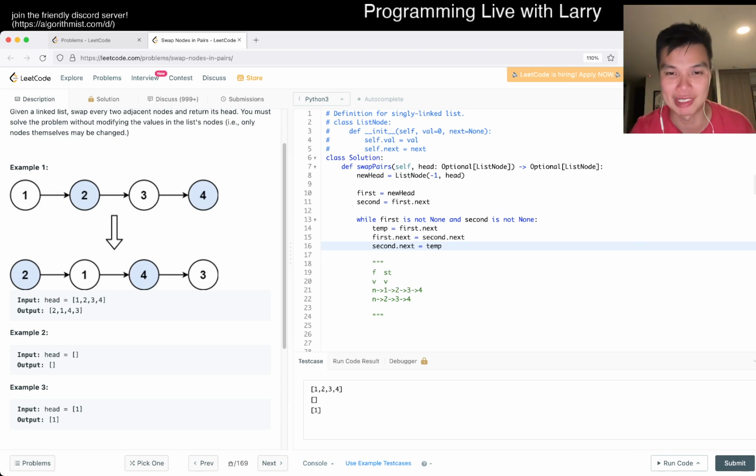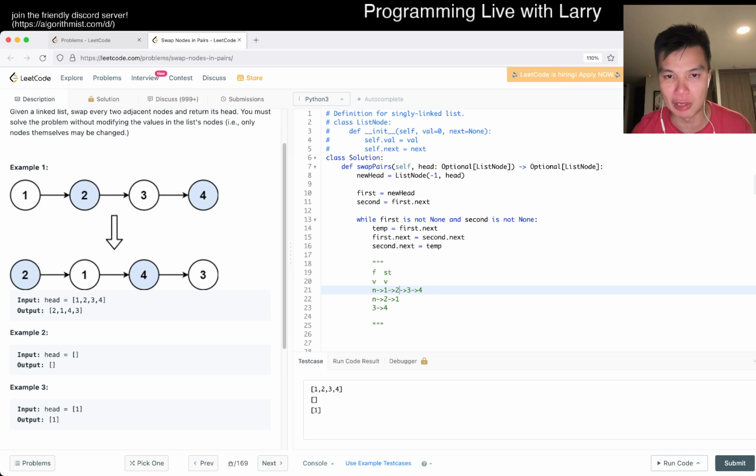So let me step back for a second. Okay, so let's say we have first dot next is equal to second dot next. So then we end up with this, because this is first, and then second dot next, s dot next is equal to 2, right? Okay. So we wanted temp to be equal to first dot next before we set it. Okay, and then now second dot next is equal to temp. But what does 1 point to? Well, this one node still points at 2, right? So that's not going to be good.